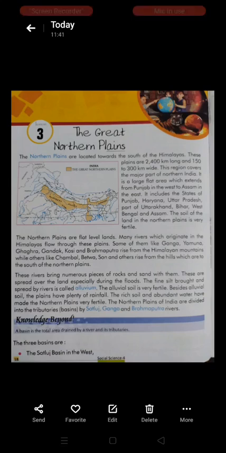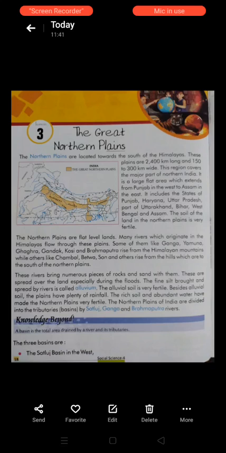It means in the direction of west it starts from Punjab and in the direction of east it ends in Assam.